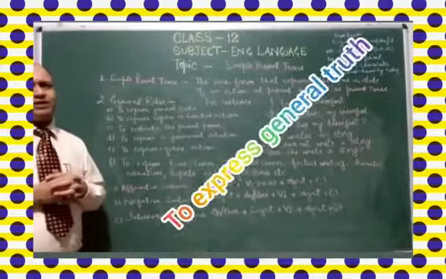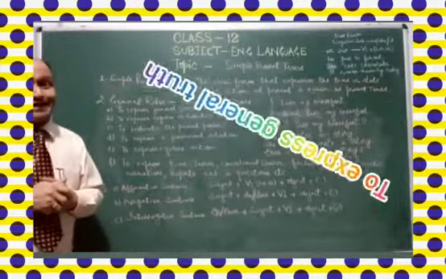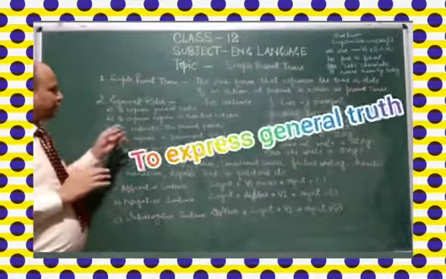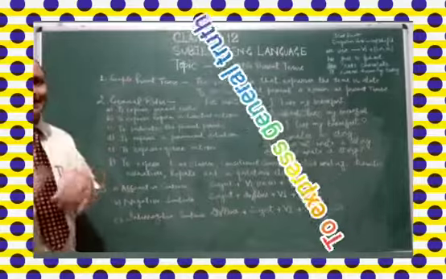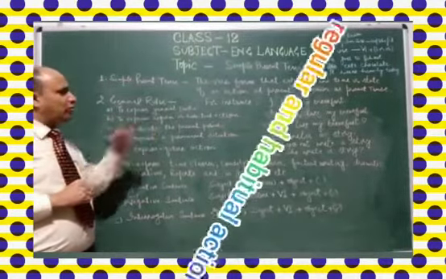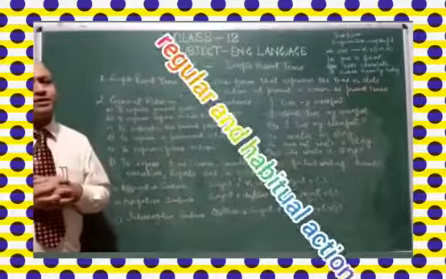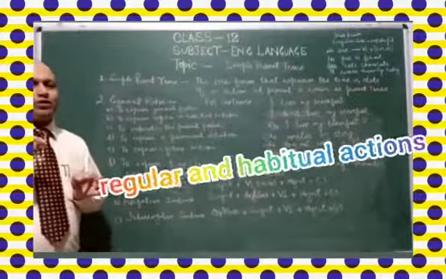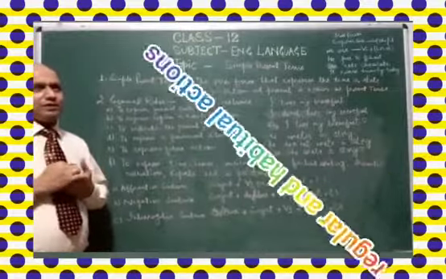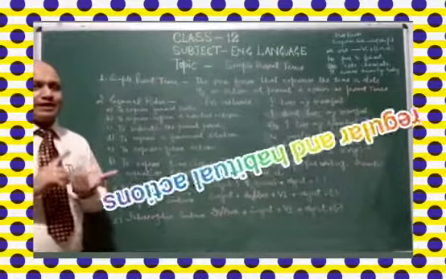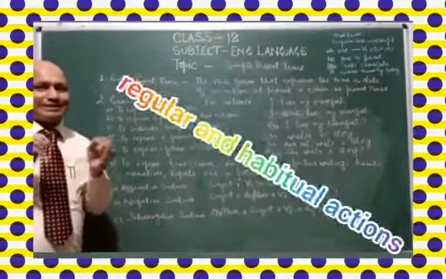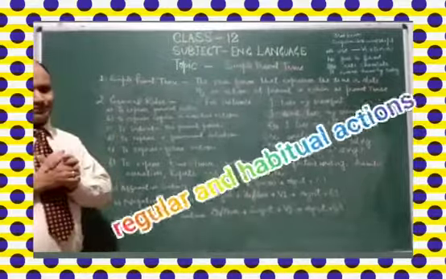There are many things. The sun rises in the east. So these are general truths, and we are supposed to use simple present tense. B part, to express regular or actual actions like I go to school daily. Then the sun rises in the east and the sun sets in the west.